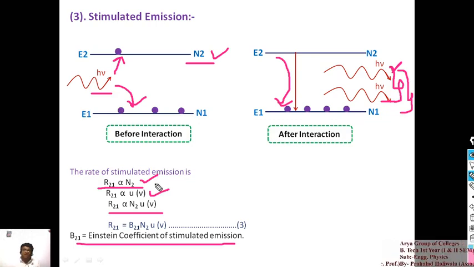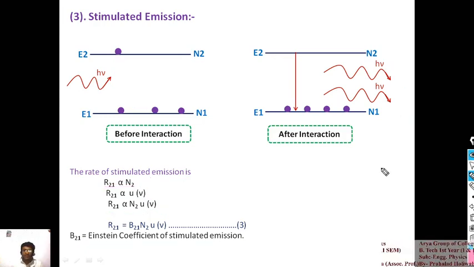All of this can be understood through the Einstein coefficients. Got my point?